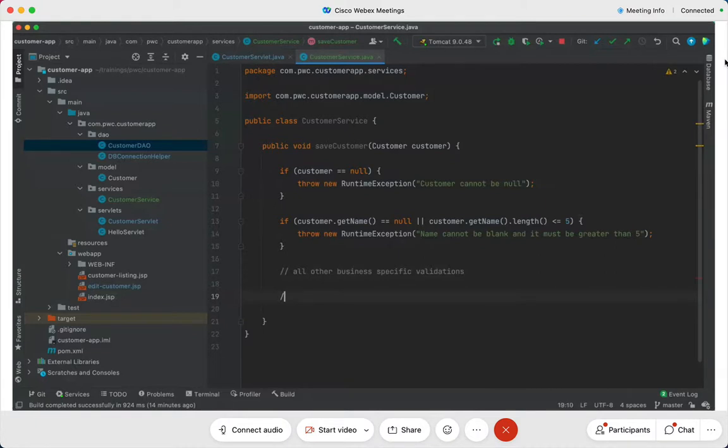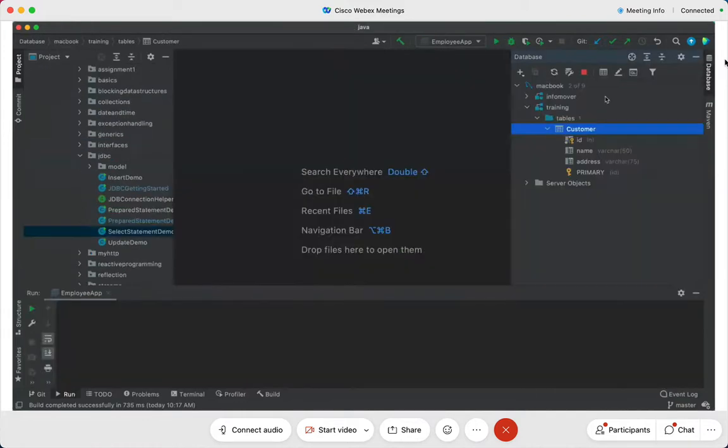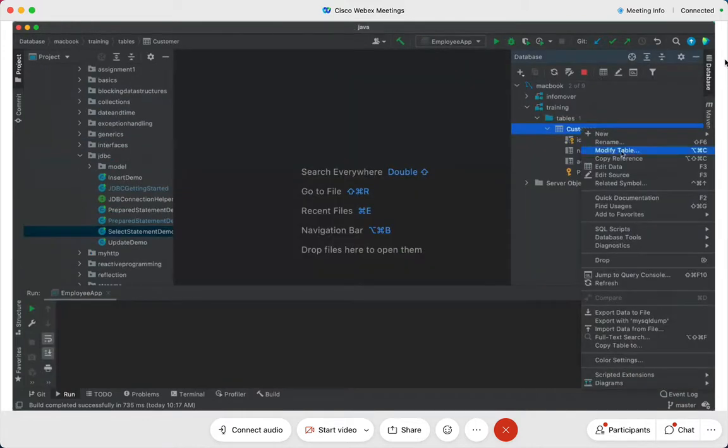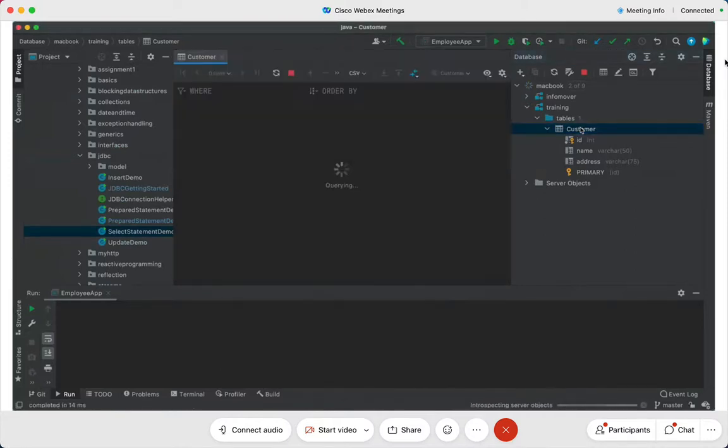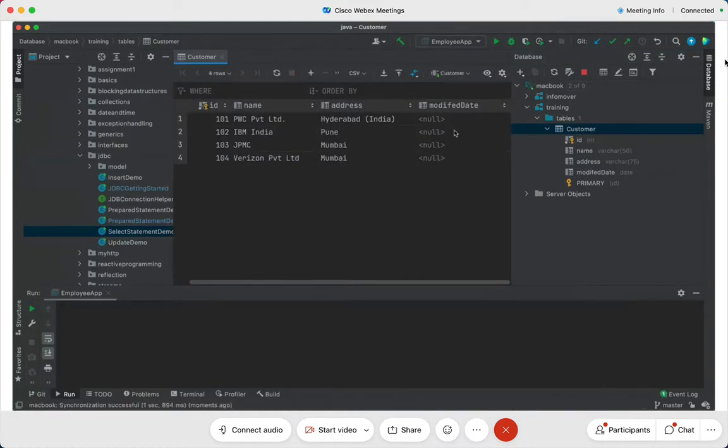As I had said, another example. Suppose I have yet another, see what I'm doing. I've got customer, I've got modified table, and I'll add one more field over here, and I'll say creation date or modified date, on which date, and I'll say date, right? On which date was the customer modified? Maybe I want to maintain the log of that. I'll say execute. Now you see this here, I have an additional field called modified date.